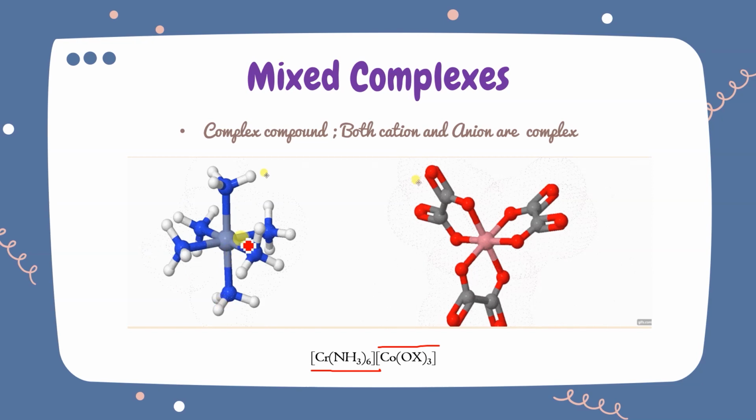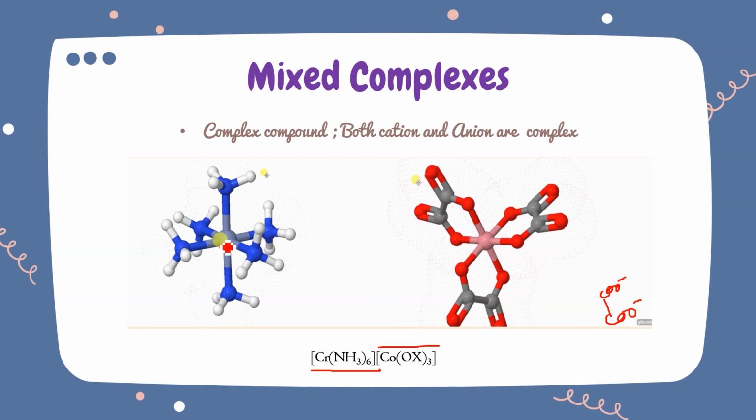Here you can see this is chromium and it is having 6 ammonia, 1, 2, 3, 4, 5, 6. What structure is it? Octahedral. This blue one is nitrogen, and this white one is hydrogen. So chromium, and this one is oxalato. Oxalato means this, COO minus, and this will be attached with the other COO minus. That means the compound is going to attach with this as well as this. Got it?